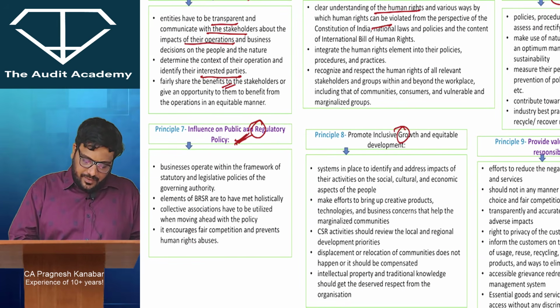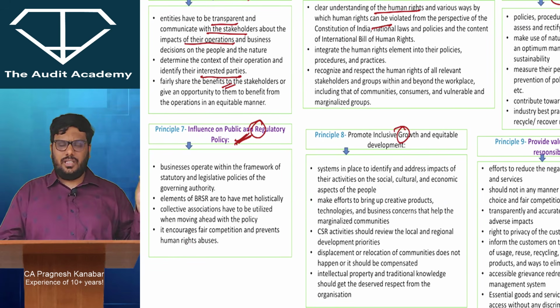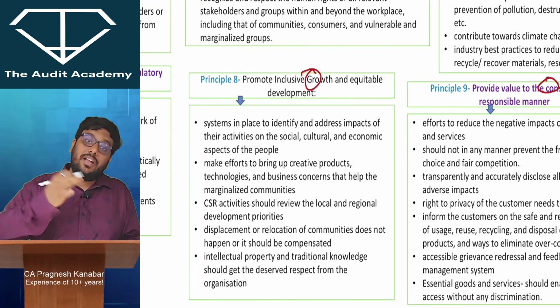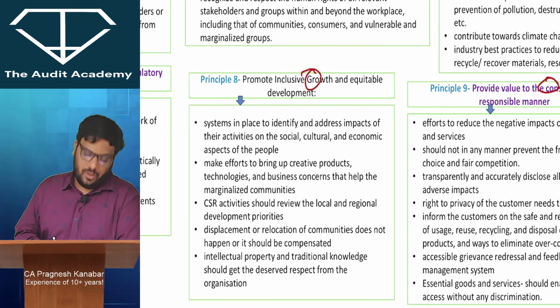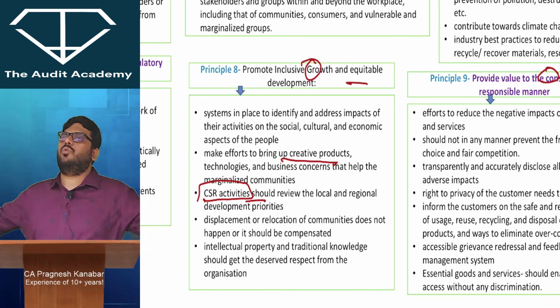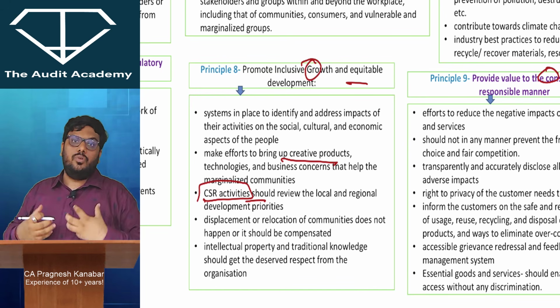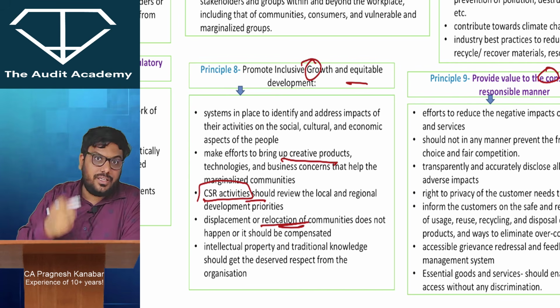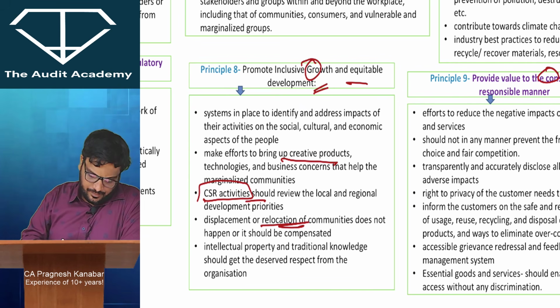Then principle 7, anything with respect to regulatory policy, public policy and stuff. Principle 8, you have to ensure that you grow, develop, but without compromising on the resources and stuff. Look at this. Bring creative products. All right. CSR, corporate social responsibility activities. Equitable development, inclusive growth, include everyone and ensure that everyone around you grows. If you have a dam project and relocation of communities is happening, take care of it. Intellectual property should get the deserved respect. So these kind of things will attract your principle 8.